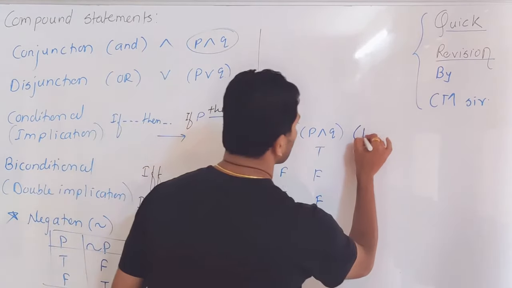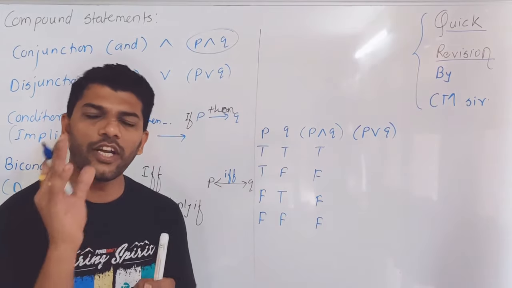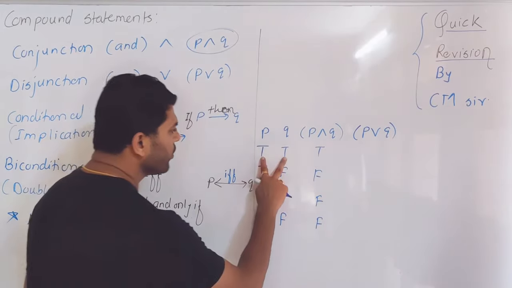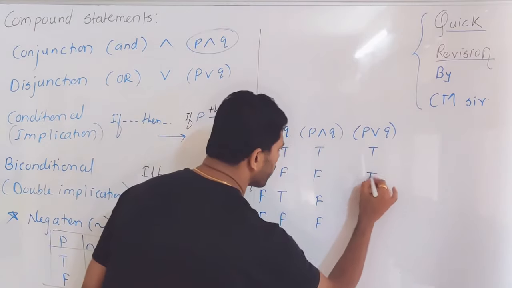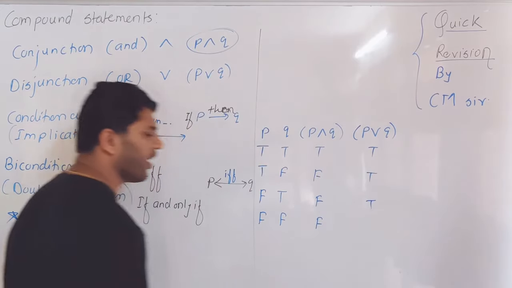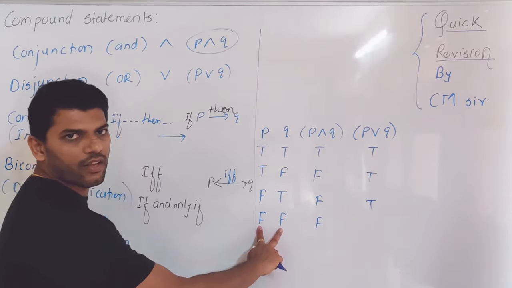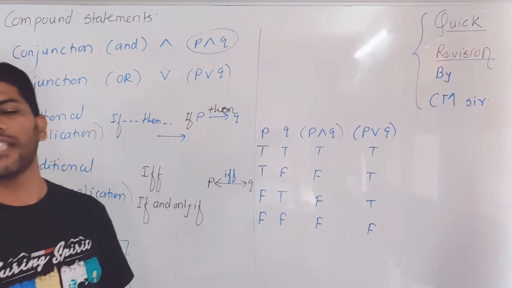What about OR? So P or Q. OR is a soft statement. It requires only one true. If both statements are true, the outcome is true. Even if only one true is present, it is okay, the answer is true. But if the two are false, then the OR statement gives you a false answer.